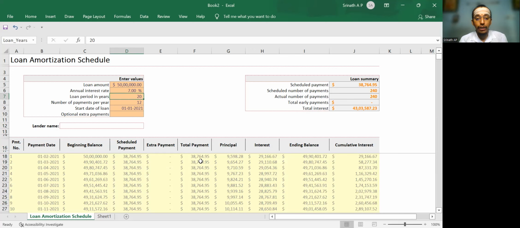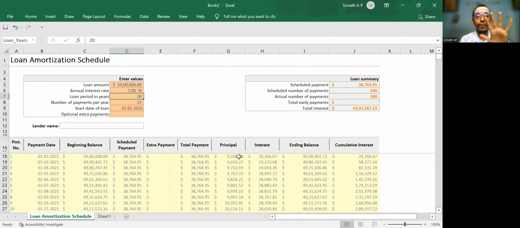Now, if you carefully see this 38,765, the main chunk will go only towards the interest. 29,000 will go towards the interest, and the balance, only 9,598, will go to the principal. That means when you are repaying the loan at the initial stage, more amount will go towards the interest and a lesser amount will go towards the principal.